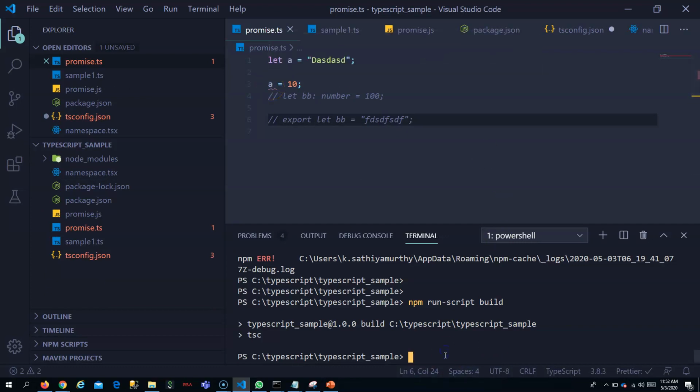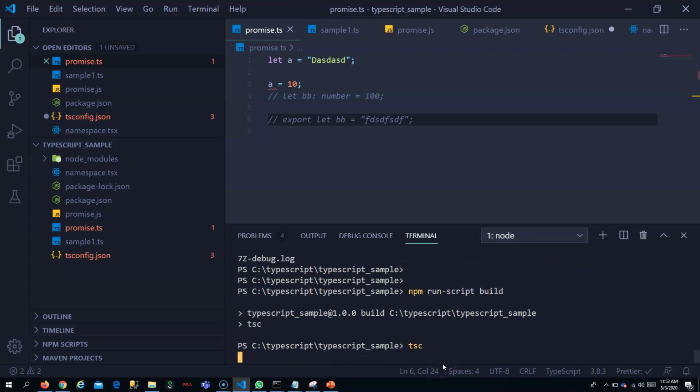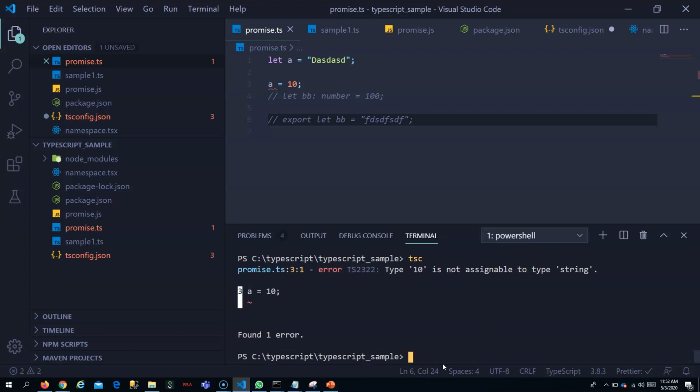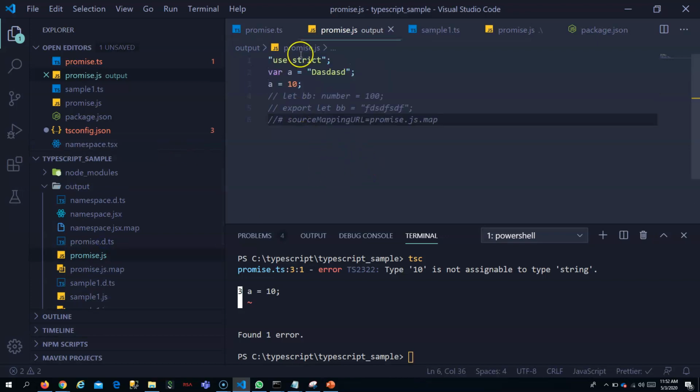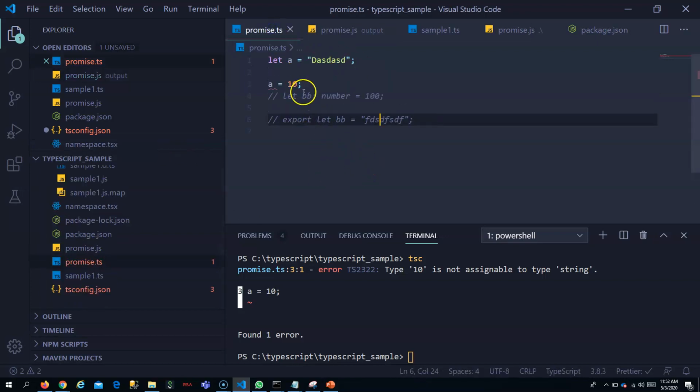Okay, if I run tsc now, this will be converted to JS even though this error is present. You will see the promise.js code anyway. Even if there is an error in TypeScript, the conversion still happens by default.